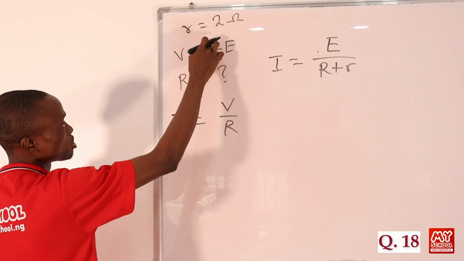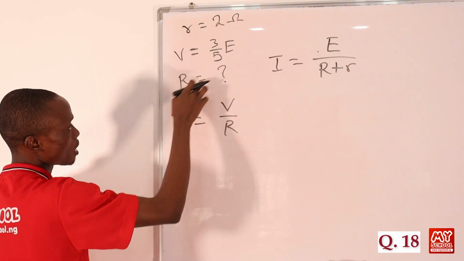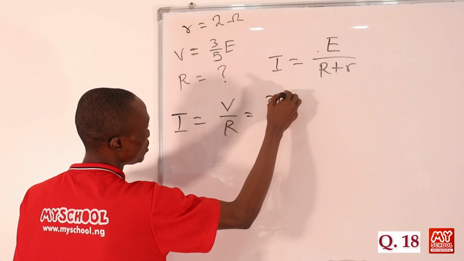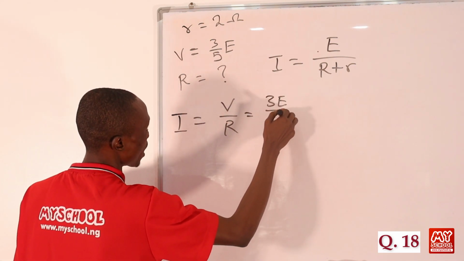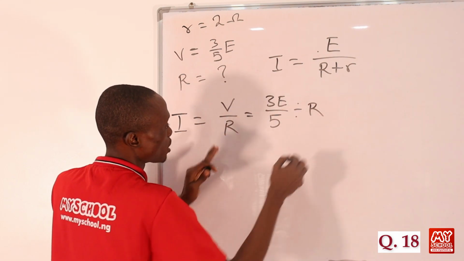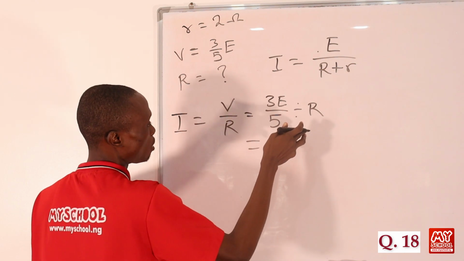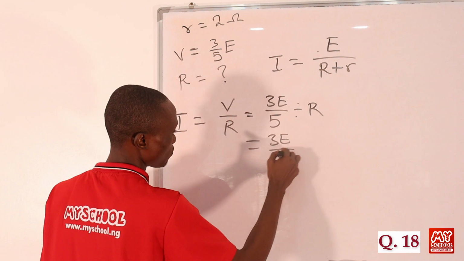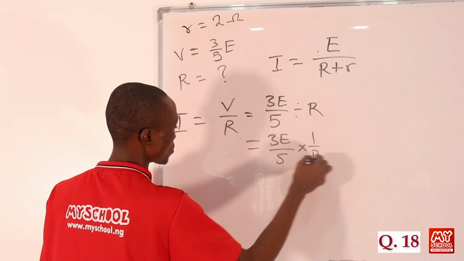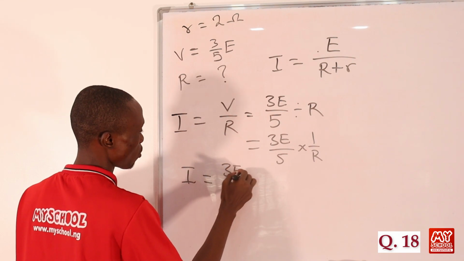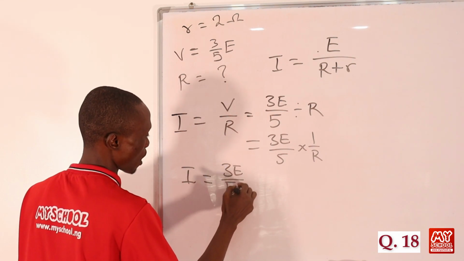So V is equals to 3 over 5 E, and R we don't know. So let's put in this. Here we'll be having 3E all over 5, divided by R. So if we decide to change this, we'll be having 3E all over 5 times 1 over R, so that our current I is equals to 3E all over 5R.